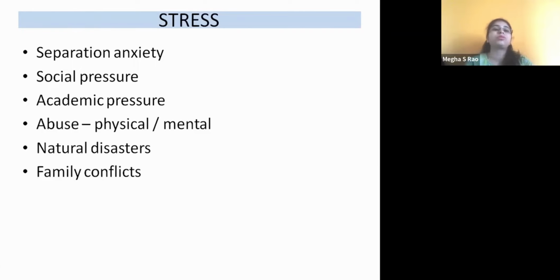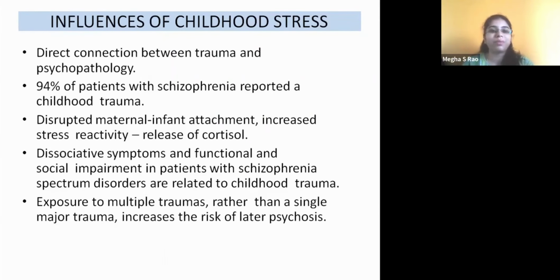Family conflicts also, when the child is witnessing, say, the father is alcoholic and the mother is the only breadwinner of the family. The father comes and hits the mother every day, and there is a lot of marital conflict. At that time also it may hamper the development of the child. And because of the stress, it will change the immune system of the body. The immune system will be compromised, and it will influence the development of the child. So what kind of influences?